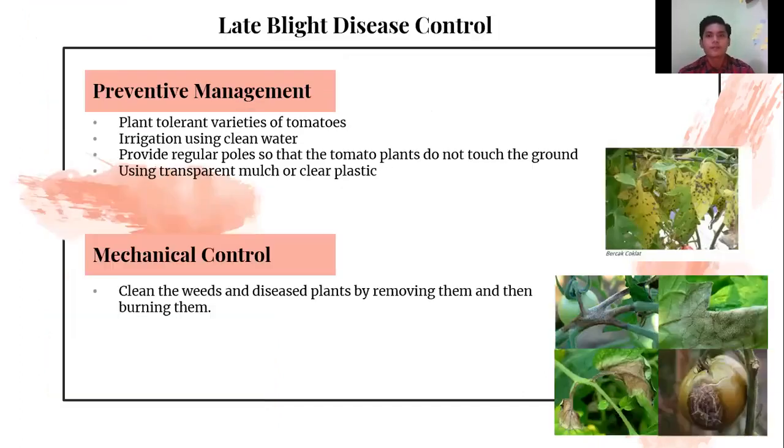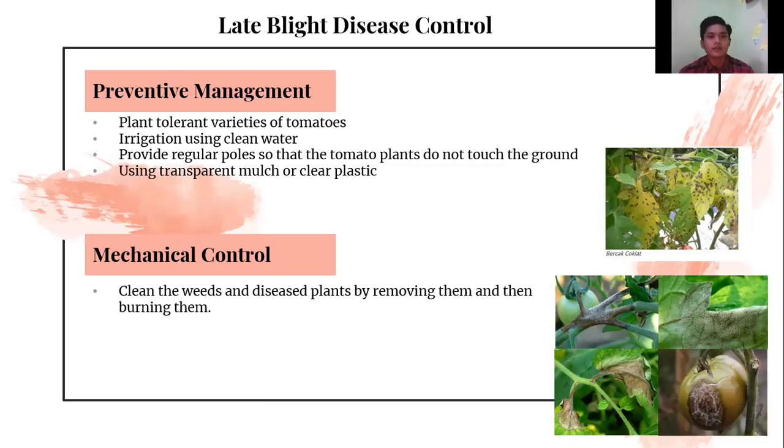Next. Okay, the leaf blight disease control. Number one is the preventive management. Plant tolerant varieties of tomatoes. For irrigation, use clean water, provide regular staking so that the tomato plants do not touch the ground, and use transparent mulch or clear plastic.